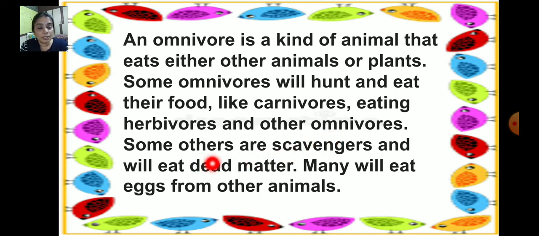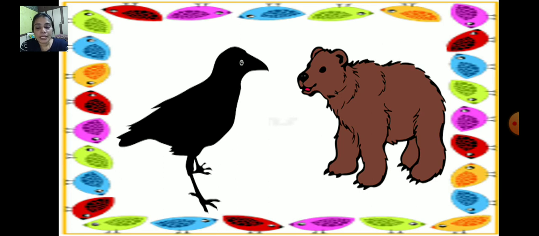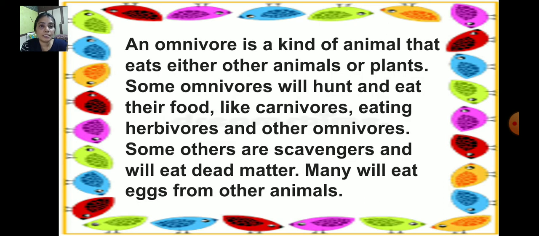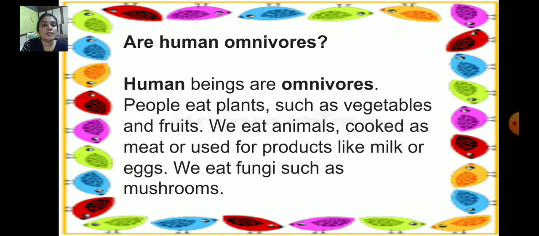Some others are scavengers and will eat dead matter. Many will eat the eggs of other animals. For example, crows and bears are called omnivorous animals. So this is what we have learned about omnivores.